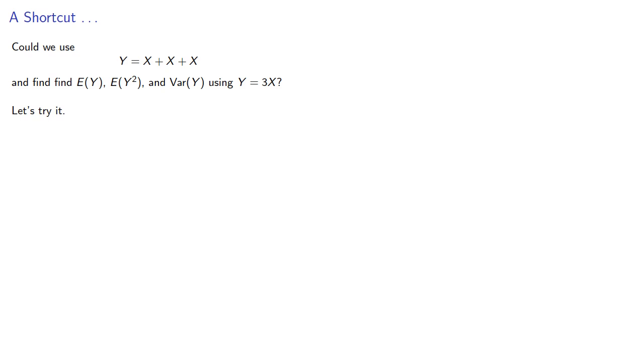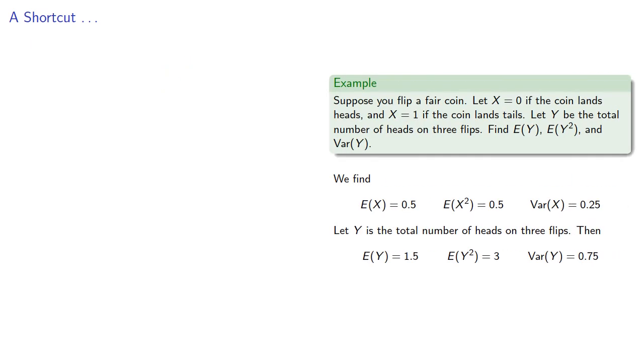Could we find the expected value of y, y squared, and the variance using y equal to 3x? Well, let's try it. We have the expected value of y. Well, that's the expected value of 3x. Expectation is a linear operator, so we can remove that factor of 3, and we get, which appears to be correct.